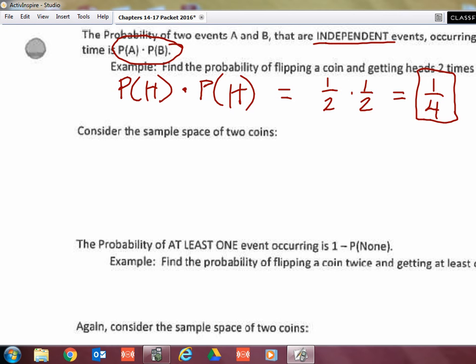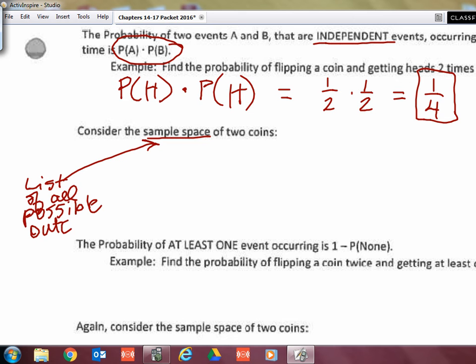Okay? Now, the sample space of the two coins is the list of all possible outcomes. I picked this type of problem for a reason, because it's pretty basic, and the sample space is not very involved. So let's list all the possible outcomes for two coins.